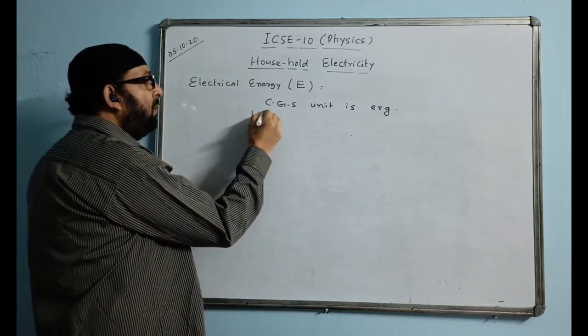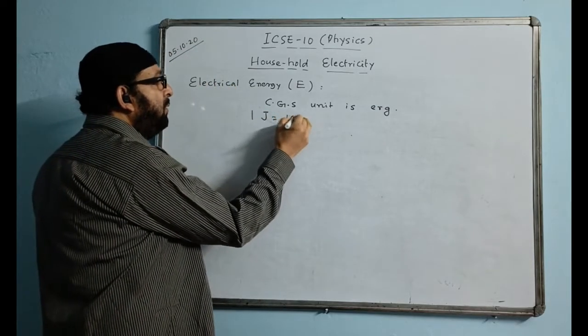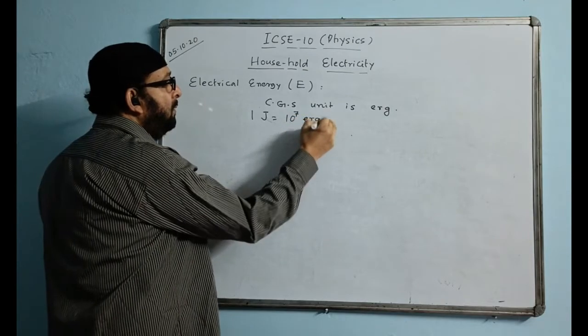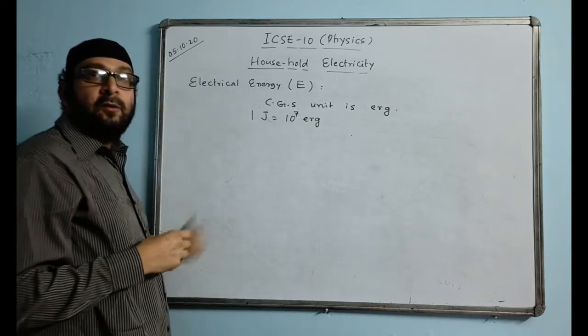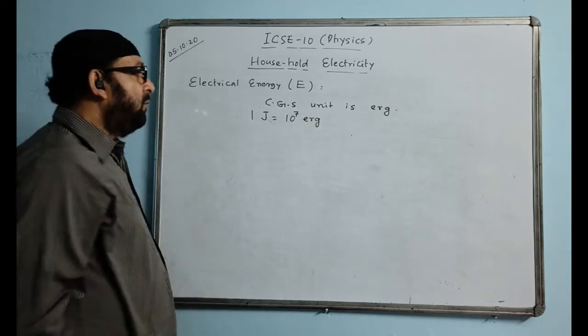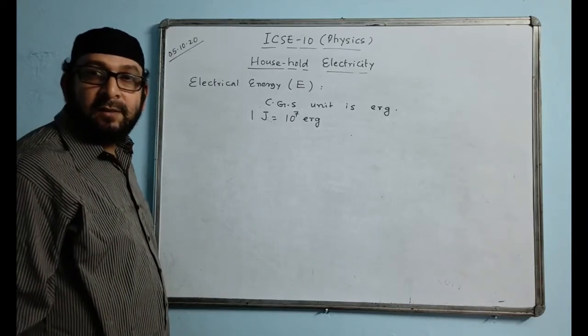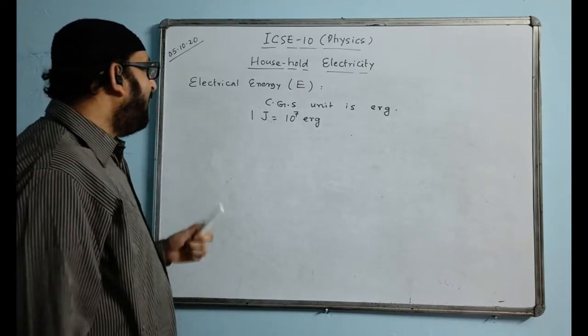You can write down the formula: 1 joule is equal to 10 to the power of 7 erg. I have told you already in the beginning, now you're writing it down. 1 joule is equal to 10 to the power of 7 erg. Okay.